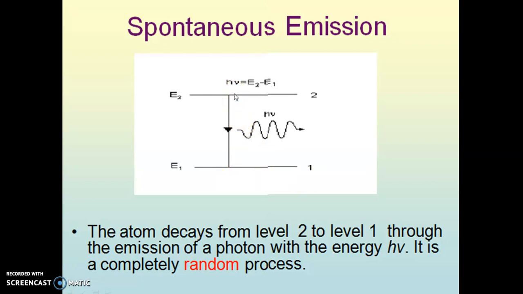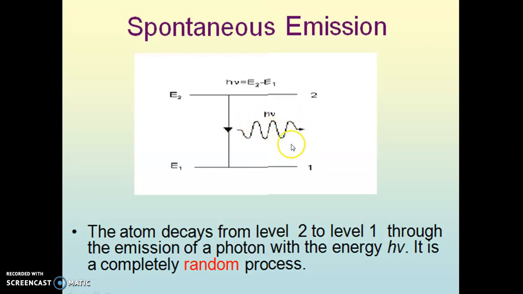Hence within nanoseconds these atoms on their own make the downward transition. In state E2 they have higher energy, and the other energy level is lower. The difference E2 minus E1, which is equal to h nu, is given out in the form of a photon, known as the emitted photon.